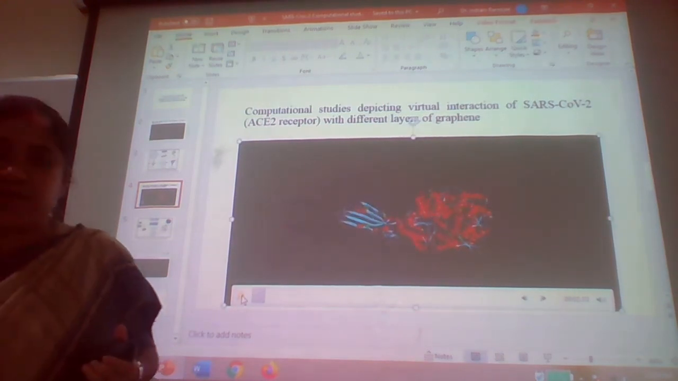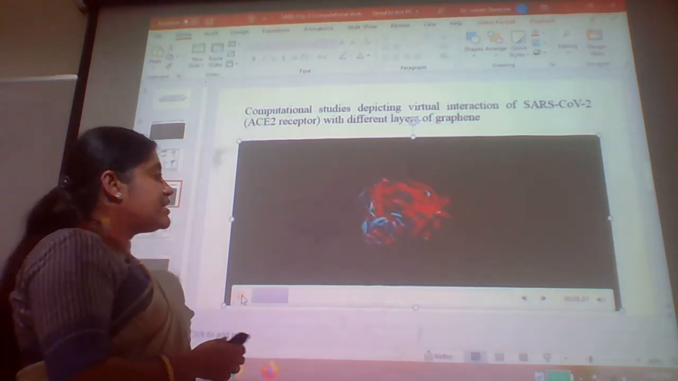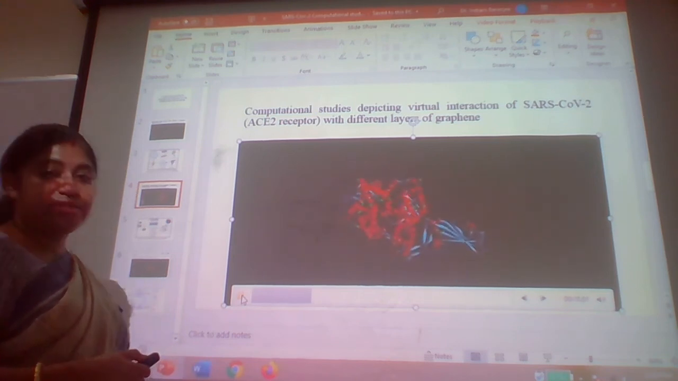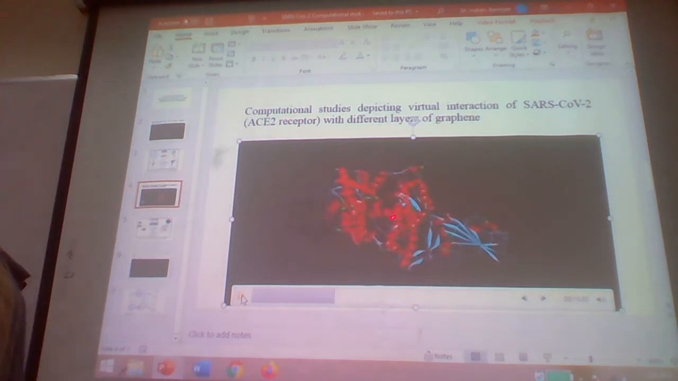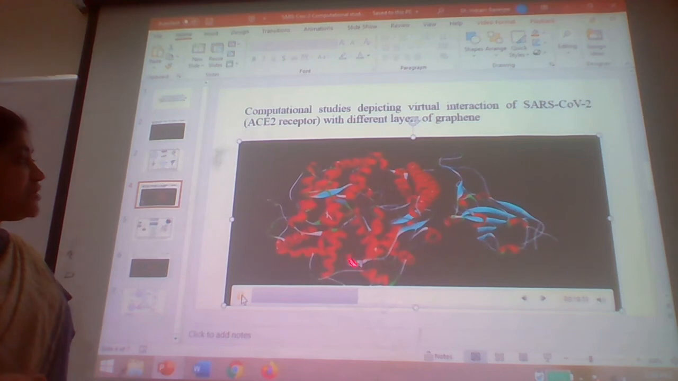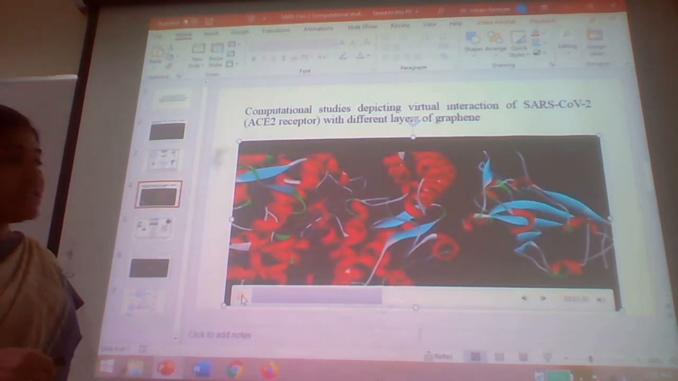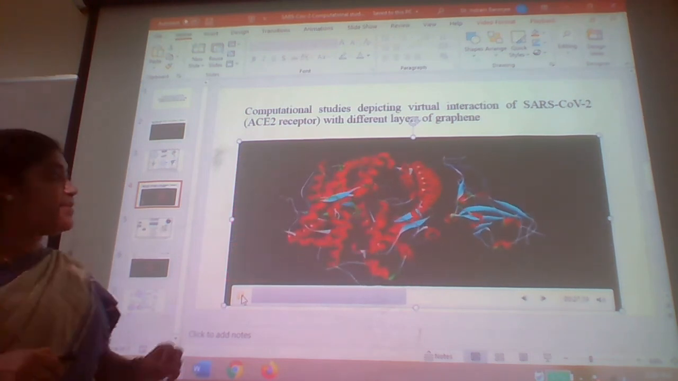So this is the video. You can see over here I've already shown the computational values. So this is the video I would like to show you. You can see this is the structure of COVID-19, and you can see the graphene sheet over here that we have tried to interact with the COVID, and what they are doing, they are binding.